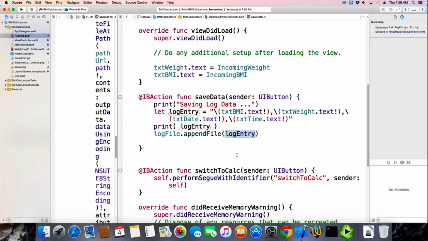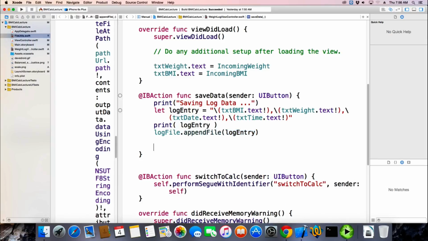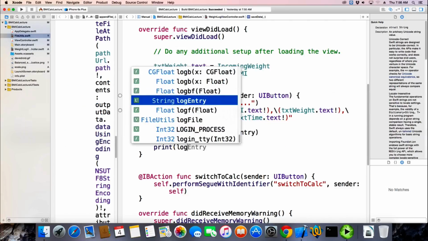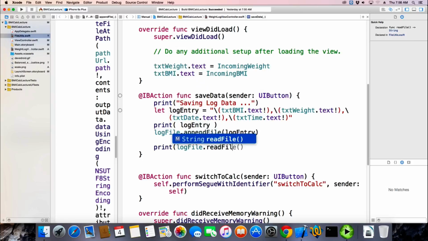And I wanted to show the log file so far. So after it appends it, I want to print, just for debugging purposes, my log file dot read file. So that'll read the whole file and print the whole file to the screen, to the output window.